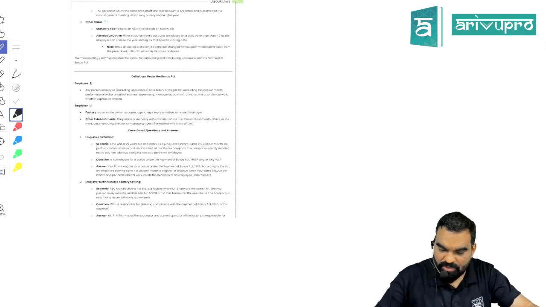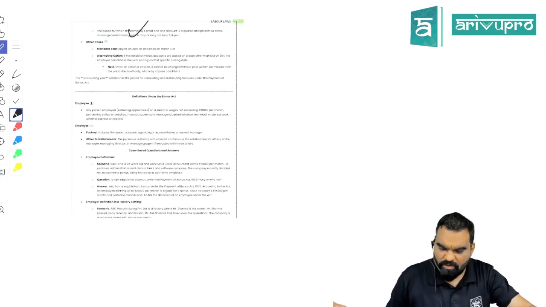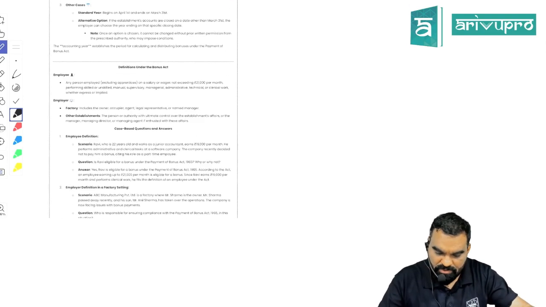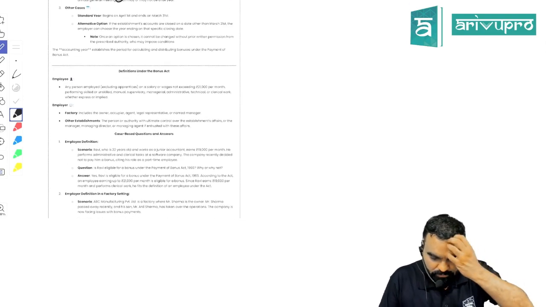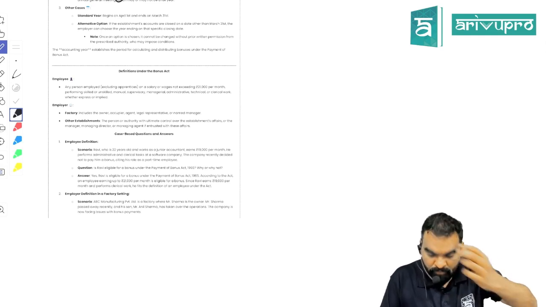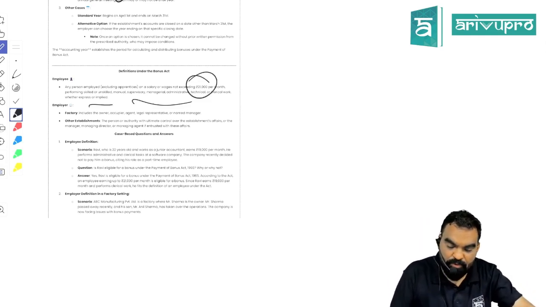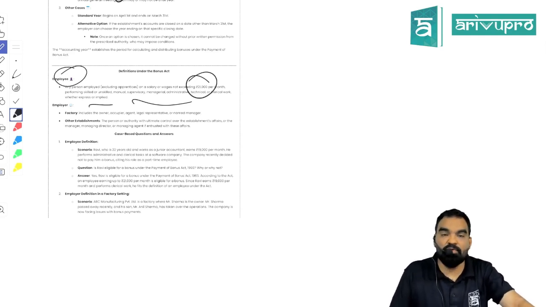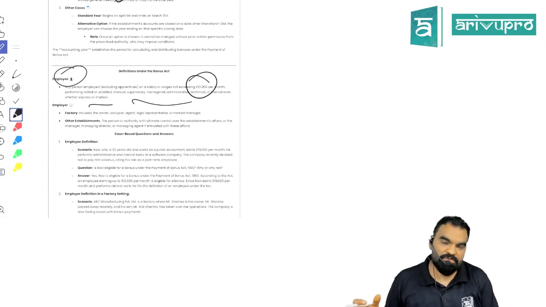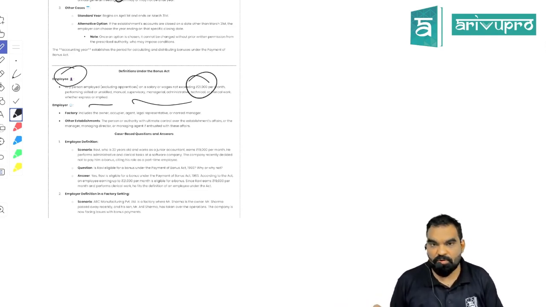For every accounting year you have to pay the bonus, and whenever we talk about accounting year, we are just talking about 1st April to 31st March, right? Only employees whose salary is up to 21,000 would be eligible for the bonus. So only lower level employees whose monthly salary is not more than 21,000 rupees per month will be eligible for the mandatory bonus.